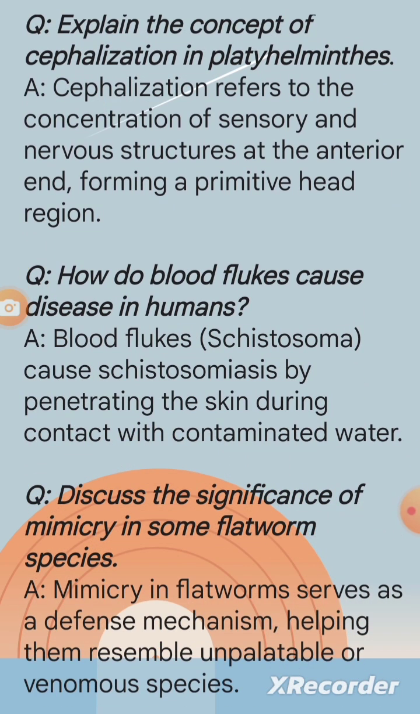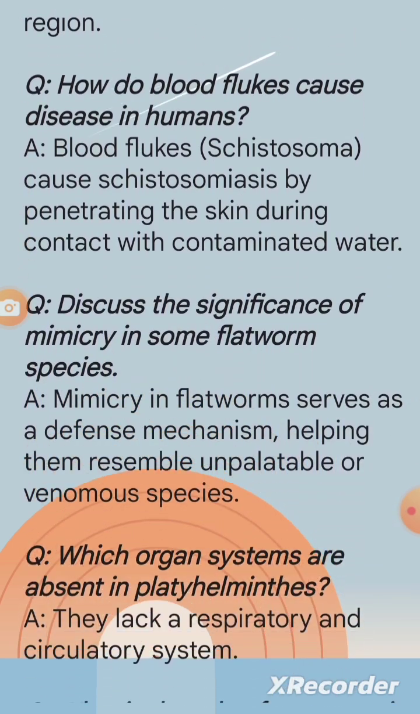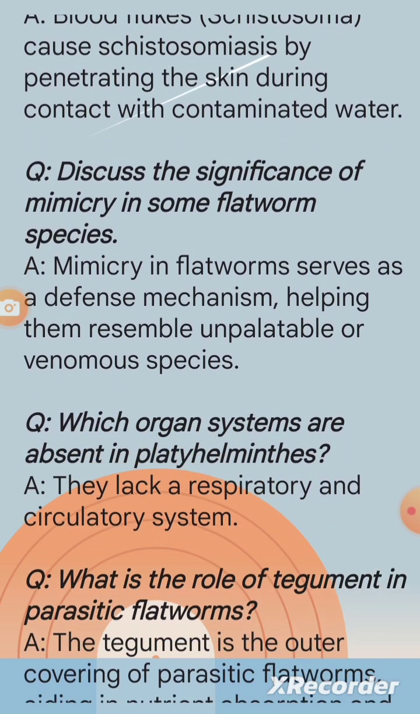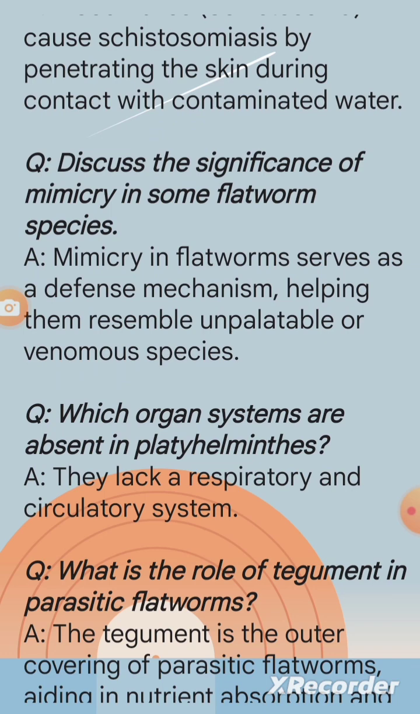Question: how do blood flukes cause disease in humans? A. Blood flukes, schistosoma, cause schistosomiasis by penetrating the skin during contact with contaminated water. Question: discuss the significance of mimicry in some flatworm species. A. Mimicry in flatworms serves as a defense mechanism, helping them resemble unpalatable or venomous species.